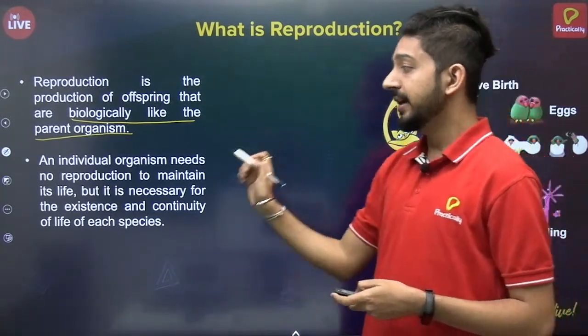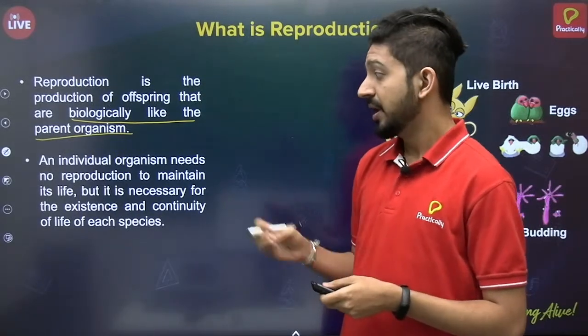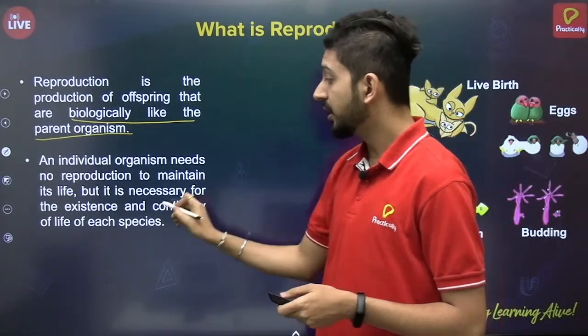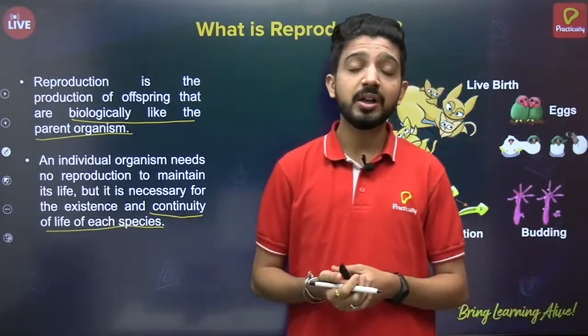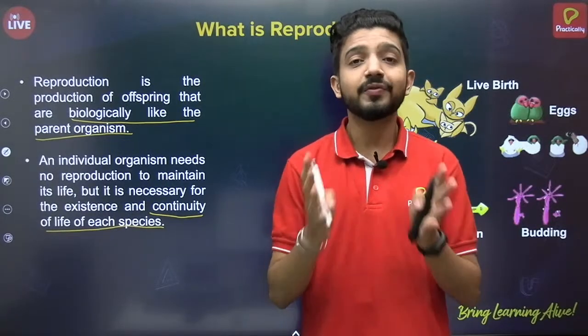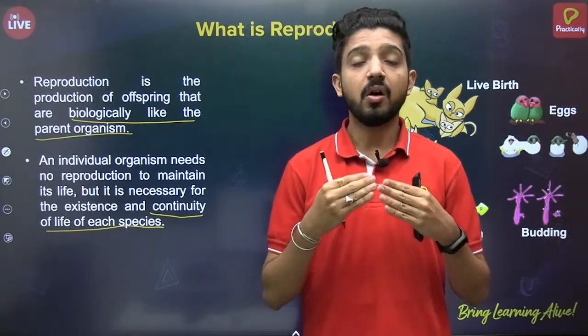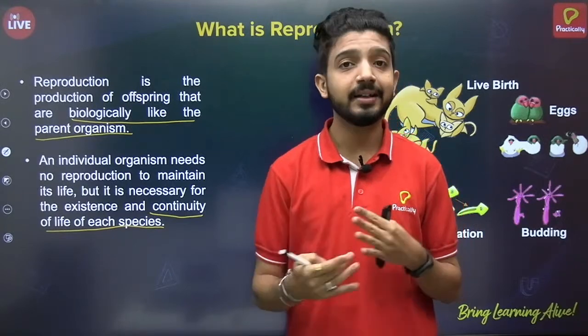An individual organism needs reproduction to maintain its life, but it's also necessary for the existence and continuity of life of each species. So reproduction is not just confined to one particular individual, but is also for all living creatures as ecosystems, since all the organisms are connected with each other.